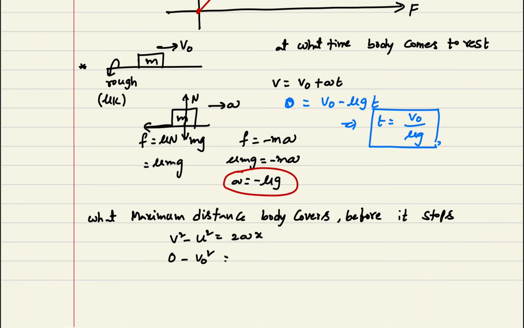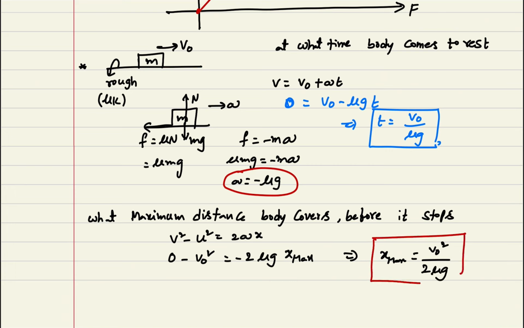So 0 minus v naught square equals minus 2 into mu g into x maximum. Finally you get x maximum is equal to v naught square divided by 2 into mu g. This is the maximum distance covered by the body before it comes to rest.